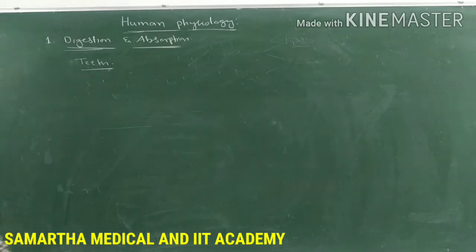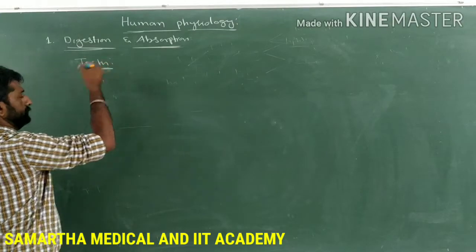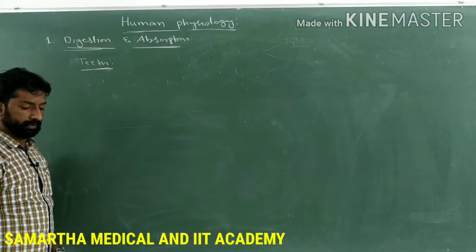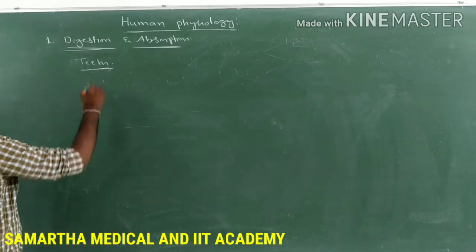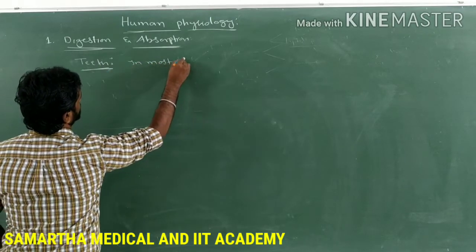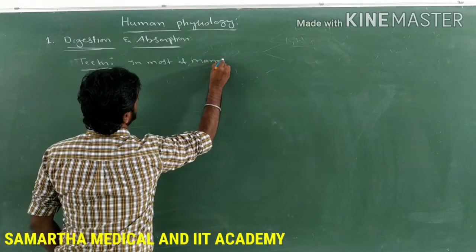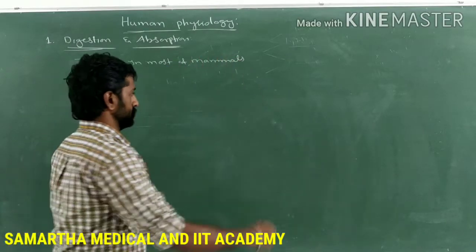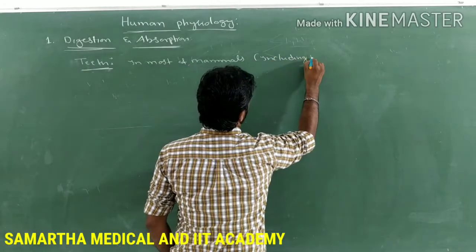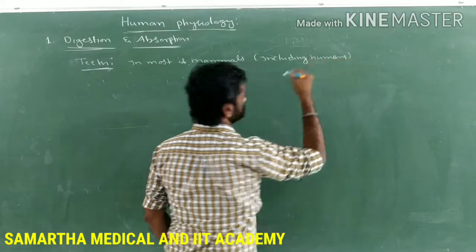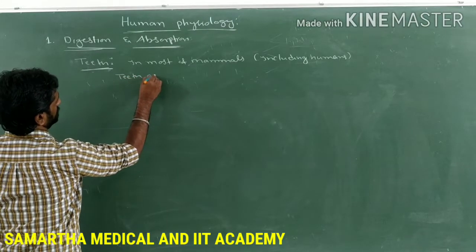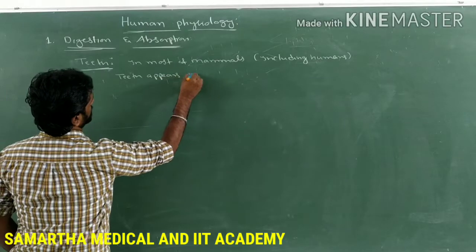So the next discussion is regarding another aspect present in the oral cavity, that is the teeth. See, what is the nature of human teeth? In most mammals, including human beings, teeth appear in two sets.